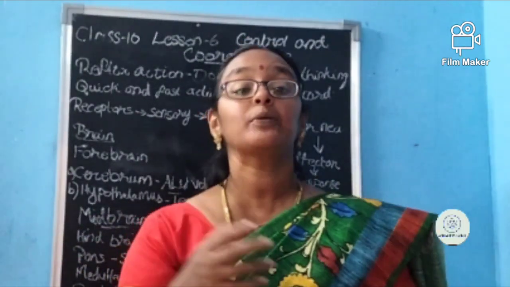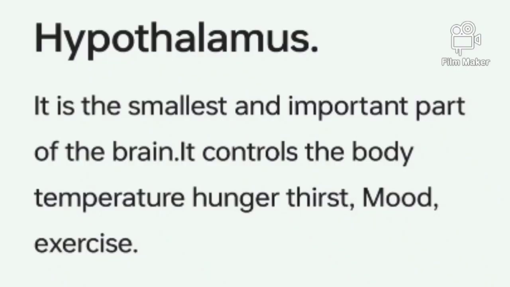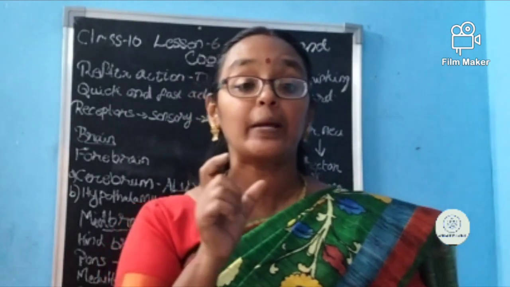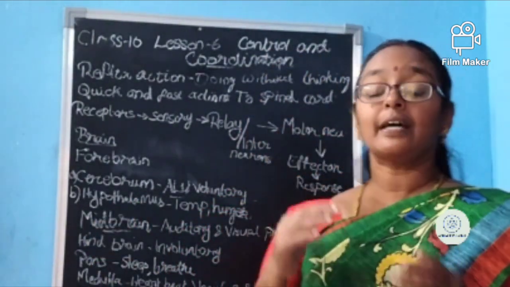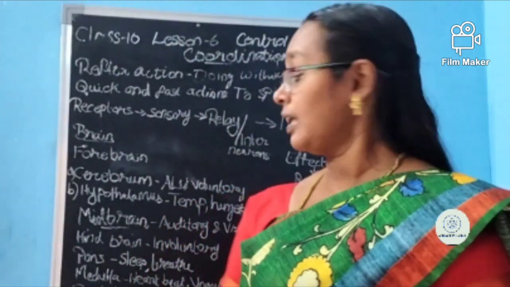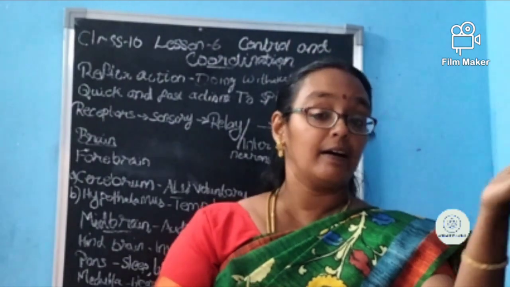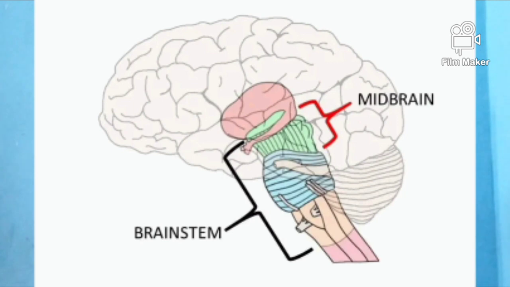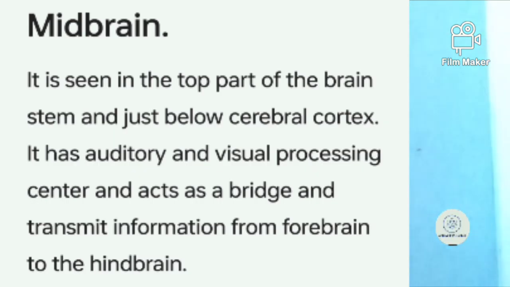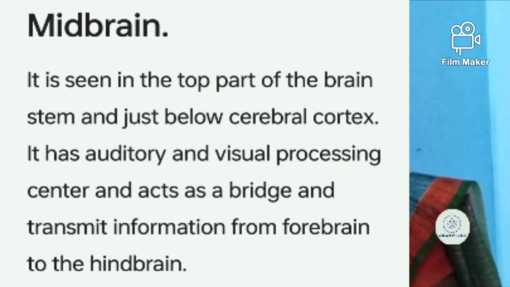Then about the hypothalamus. Hypothalamus controls the temperature, hunger, thirst. All these we are having a feeling because of this hypothalamus. Then we are moving to the midbrain. Midbrain is the bridge which connects the forebrain to the hindbrain, or we can say it is also the auditory and visual processing unit. Auditory and visual processing system is there in the midbrain.